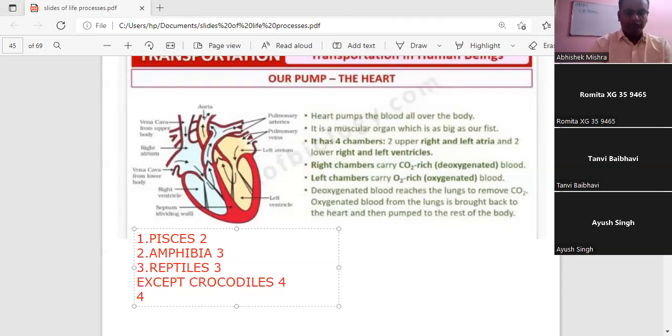Then we have number 4, aves. These aves have a 4 chambered heart. And now number 5, the last, the mammals. The mammals have a 4 chambered heart. Okay.